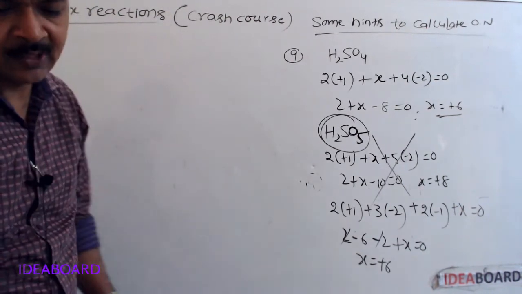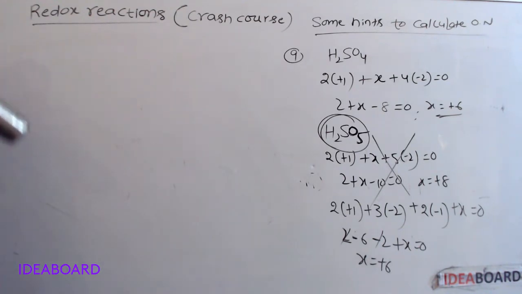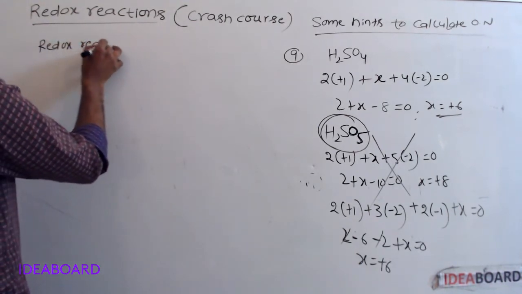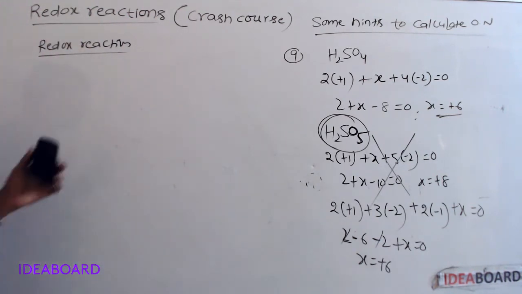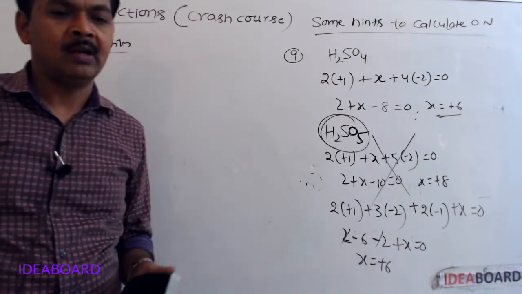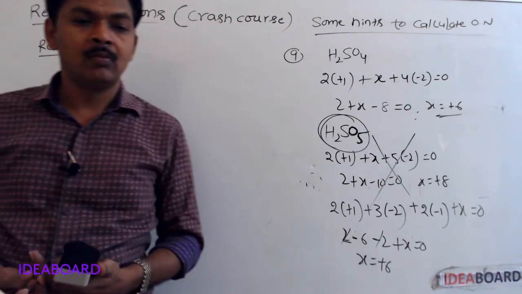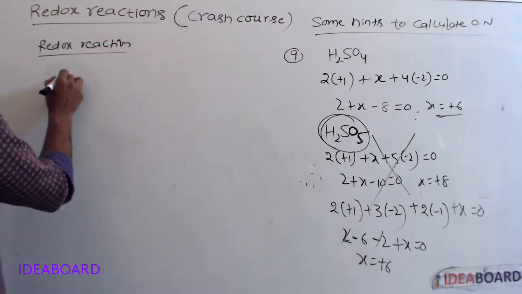Next, what is a redox reaction? If the reaction contains both oxidation and reduction, that reaction is called a redox reaction.